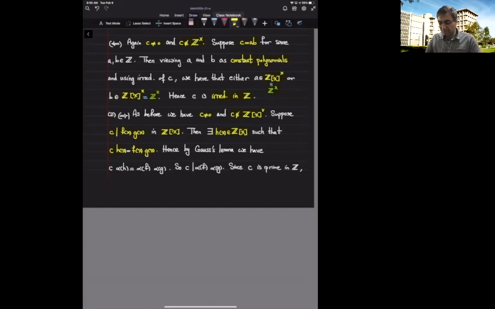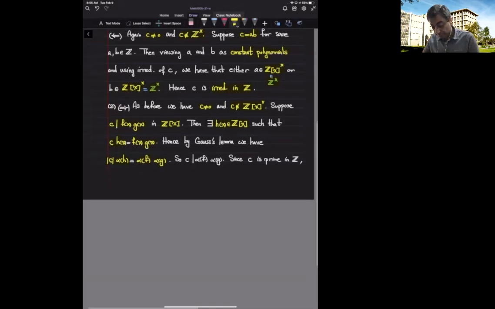So content of the left-hand side is absolute value of C times content of H, and this is supposed to be content of F times content of G. So that means that C, you see all of these numbers are integer numbers. So this is inside Z. So that implies that C divides product of the contents of F and G.